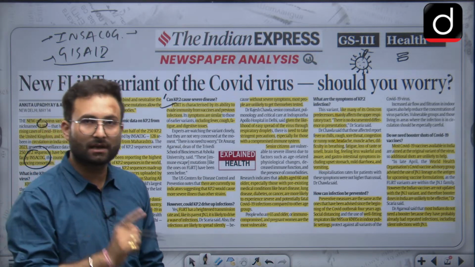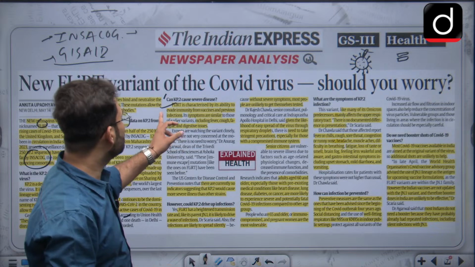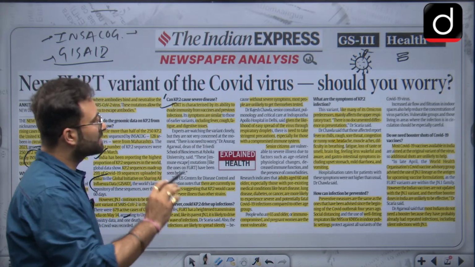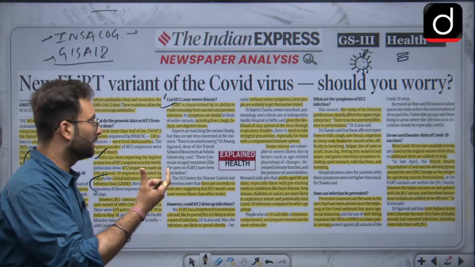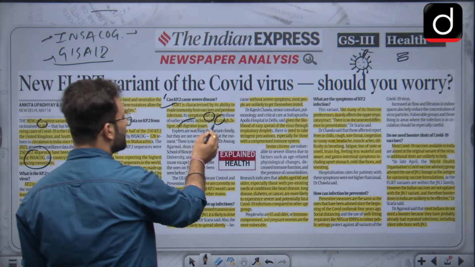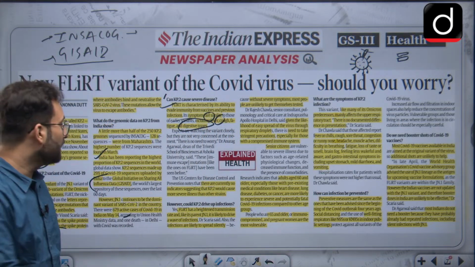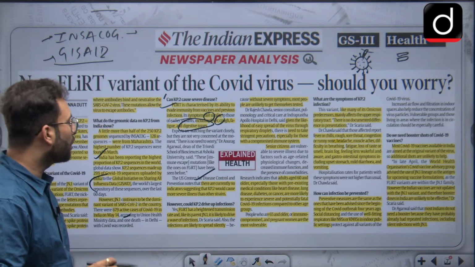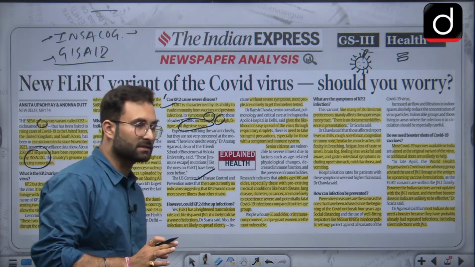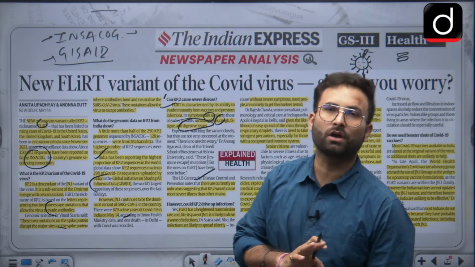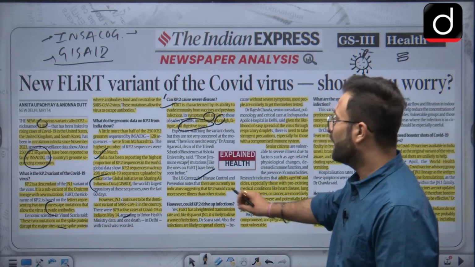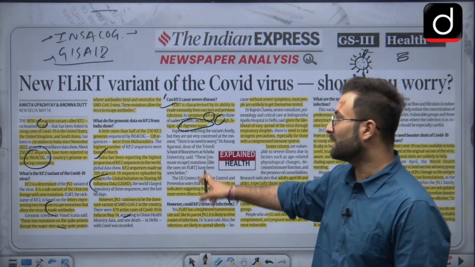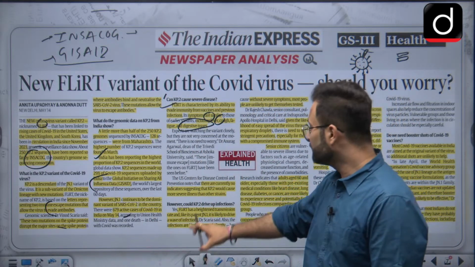KP.2 is characterized by the ability to evade immunity from vaccines and previous infections. As I told you, vaccines are not working in this case, so it will evade the immunity from the vaccines and the previous infection. The symptoms are similar: fever, cough, fatigue, digestive issues. Currently there are no indicators suggesting that KP.2 would cause more severe illness than other strains. So we are saying that it is not a cause of concern as of now. That is said by the US Centers for Disease Control and Prevention, because right now in the US and UK, it is quite prominent.